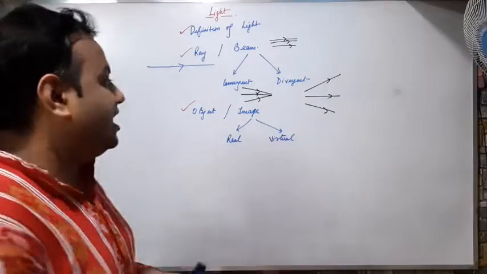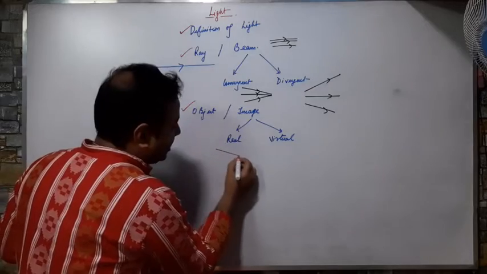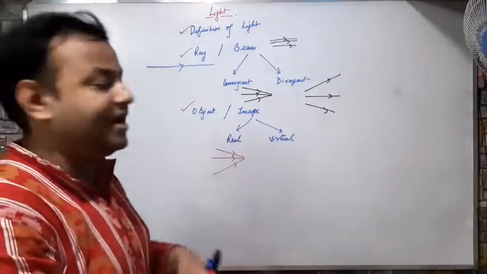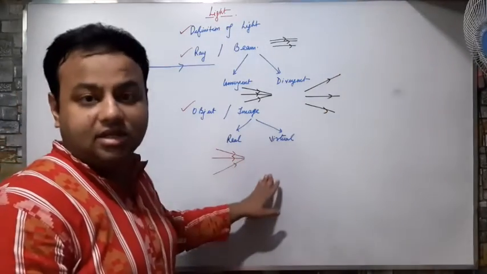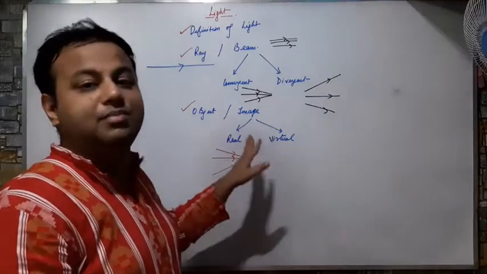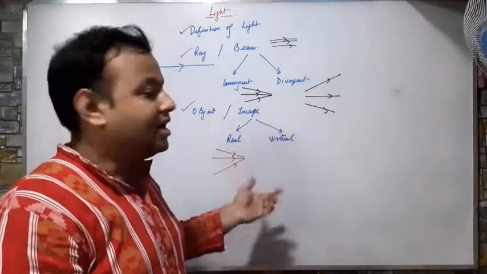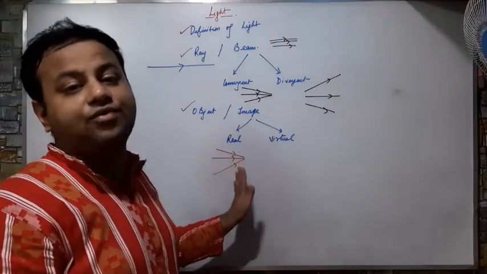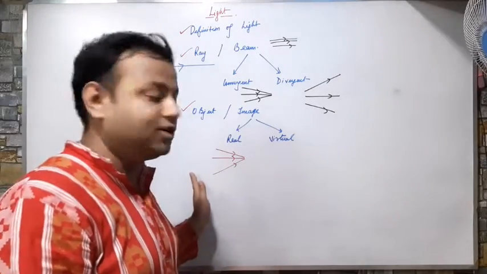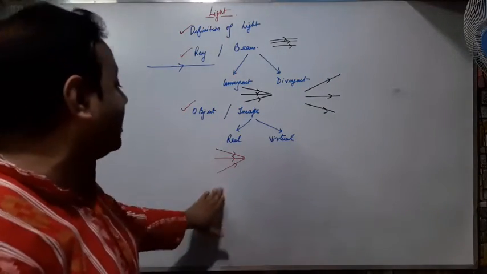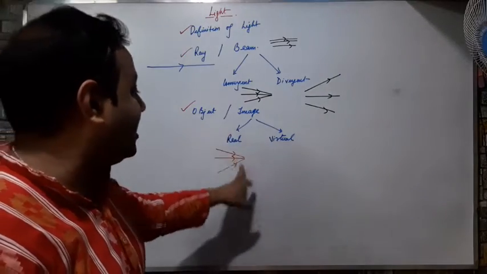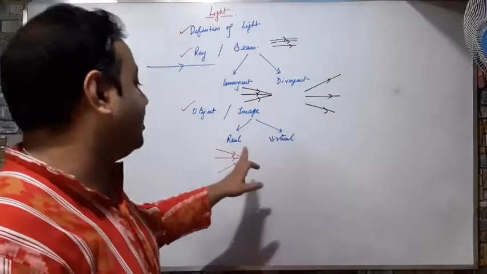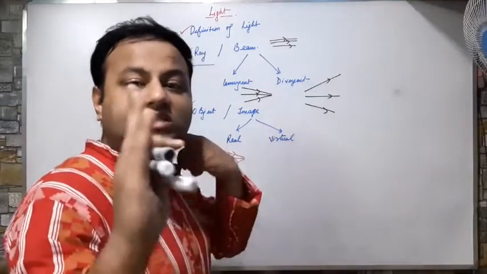What is a real image? If the rays are converging, they will meet at a place. The place where the actual rays meet creates a real image. Real images are always inverted, they look upside down, and they are always formed on a screen. So what are the three properties of a real image? Real images are formed from convergent rays and they really meet at a point. Real images are always inverted and real images are always formed on a screen.